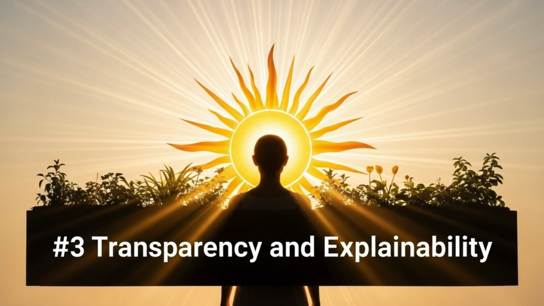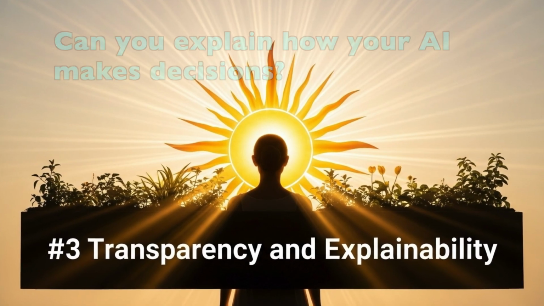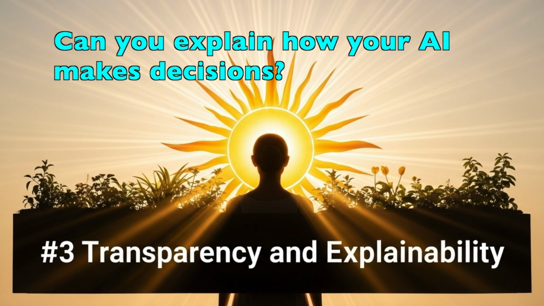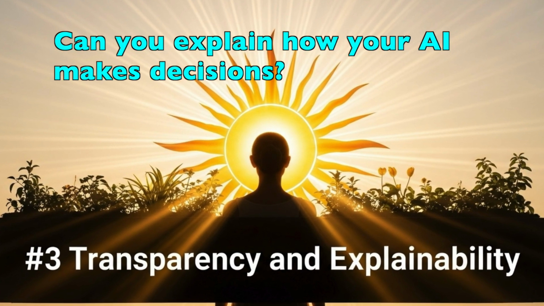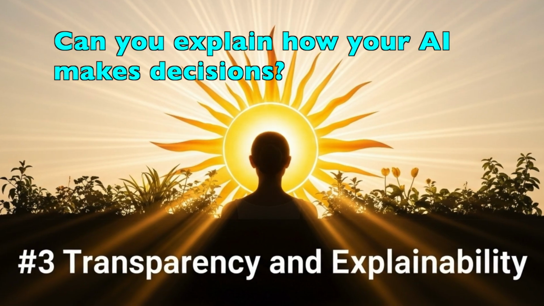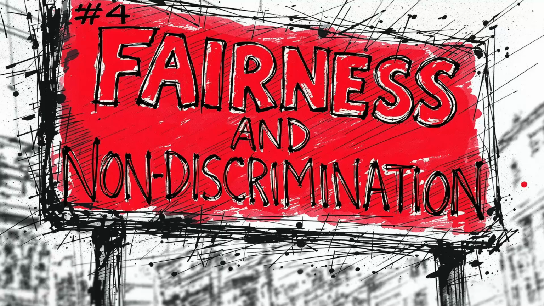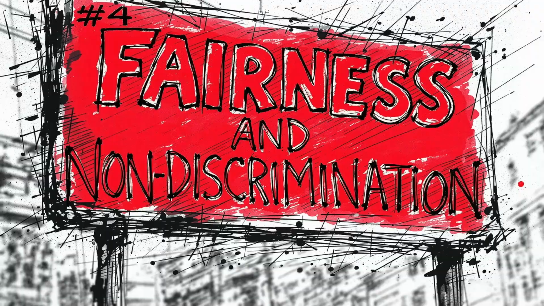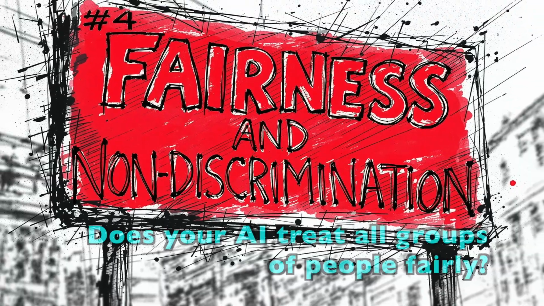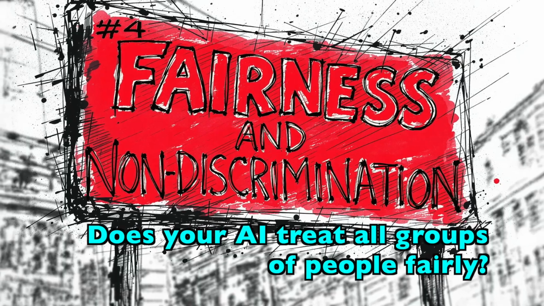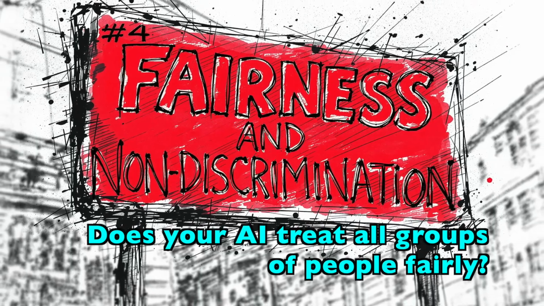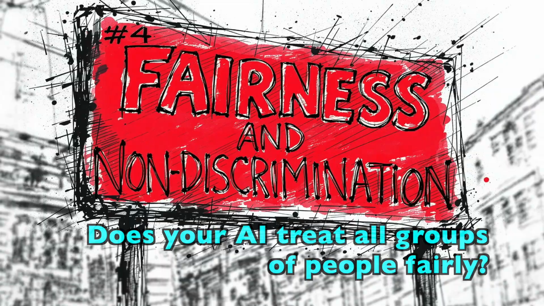3. Transparency and explainability. Can you explain how your AI makes decisions? Are people aware when they're interacting with AI? Can you justify why the AI made a particular choice? 4. Fairness and non-discrimination. Does your AI treat all groups of people fairly? Are you checking for bias in your AI systems? How do you ensure equal treatment?